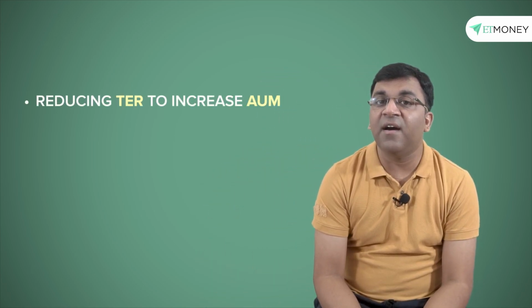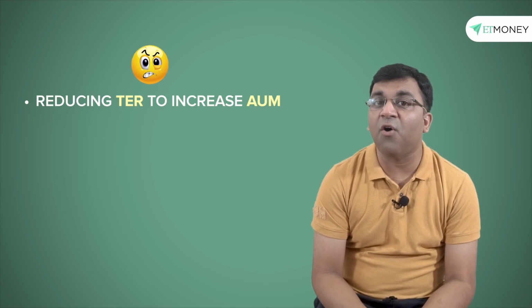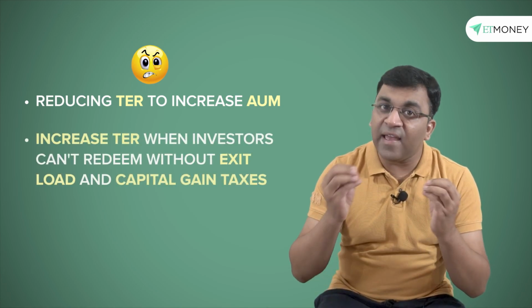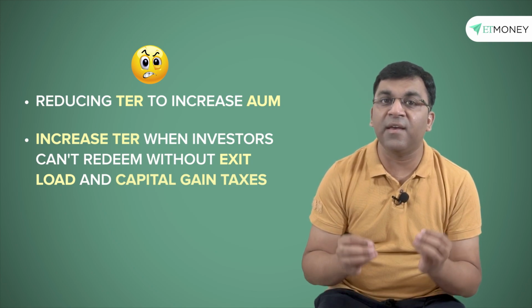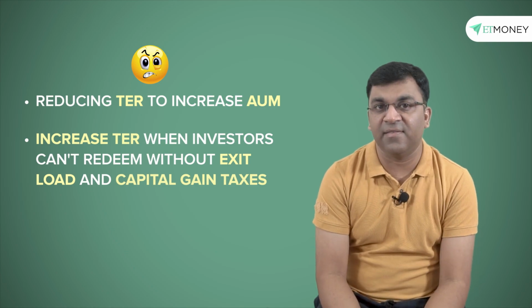Most investors understand the services and the value add provided by the asset management companies and why an expense ratio needs to be paid. In our view, what irks most investors is where the TER is decreased with the sole purpose of increasing the AUM and is then increased at a time when the investor can't redeem their units without incurring exit load and capital gain taxes. And unless AMCs become more morally self-regulating, we think there is a case for SEBI to step in with solutions which are acceptable to both parties.